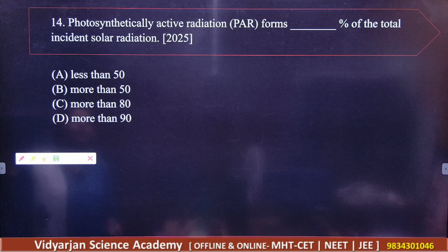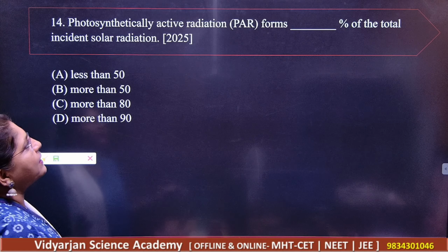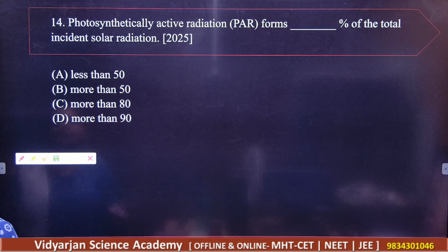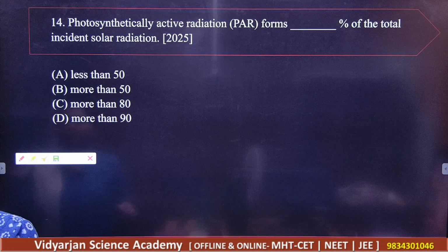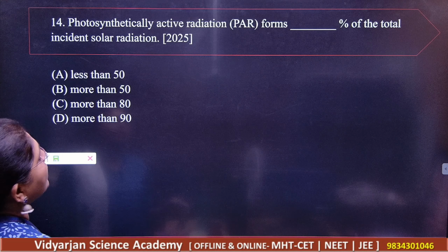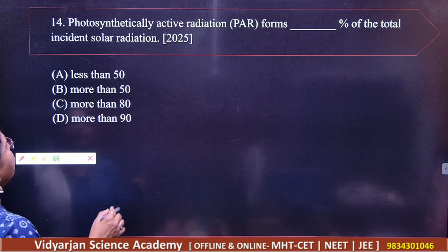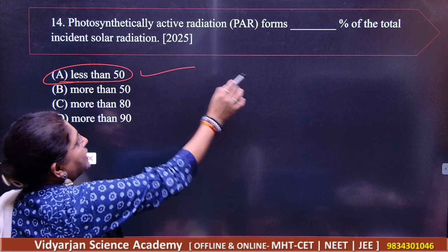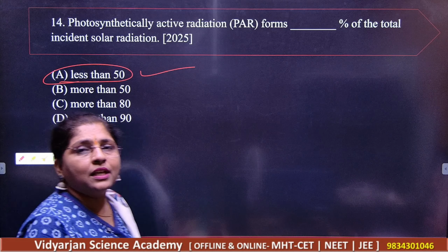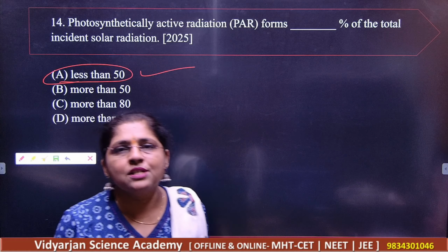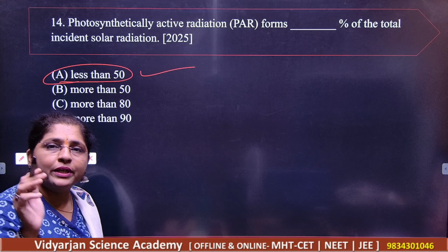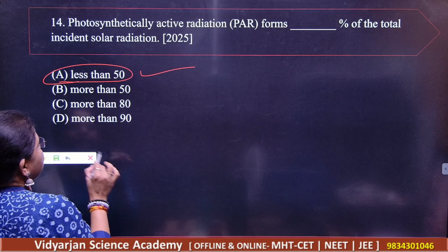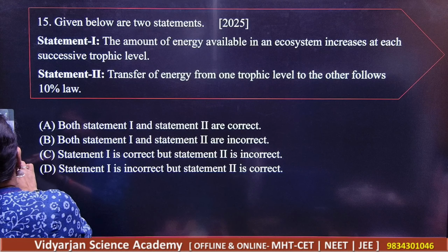Question number 14. Photosynthetically active radiation, PAR, forms dash percentage of the total incident solar radiation. So your correct answer is less than 50. You can check the information in your textbook. That is why I'm telling you to read the textbook word to word. So what is the correct answer here? A is the correct answer.